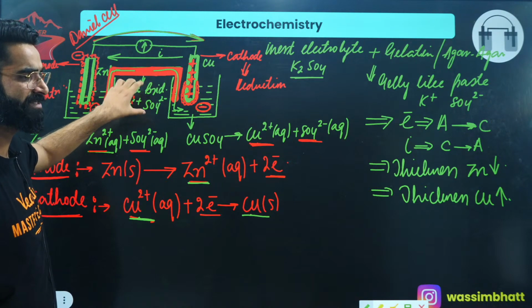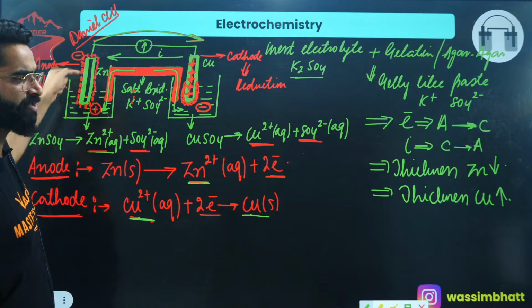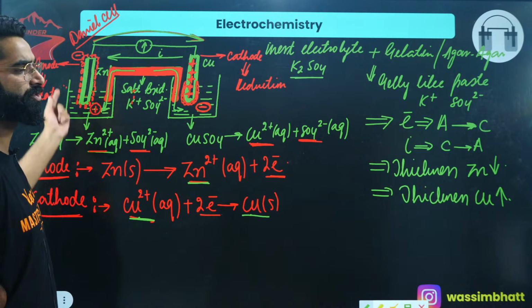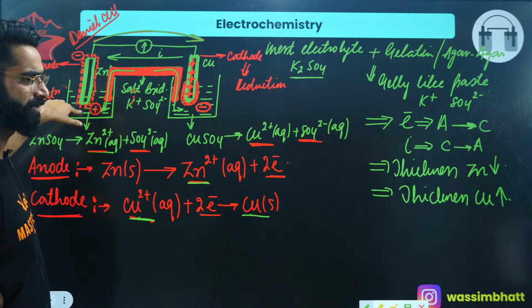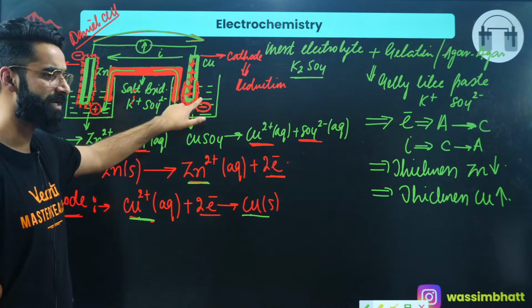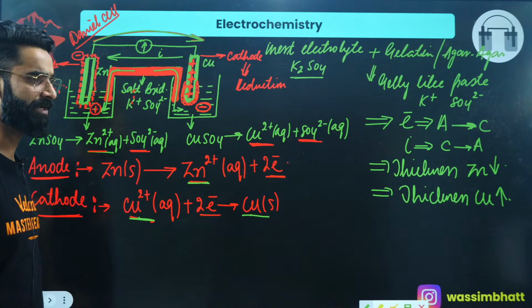Because the salt bridge contains the ions K positive and SO4 di-negative. Once there is positive charge in this container, due to the presence of extra Zn di positive, which comes from the oxidation of zinc atom from the rod, at the same time, SO4 di-negative enters into the solution and makes it neutral. Once negative charge gets developed in this container, at the same time, K positive ions will enter into this solution and make the solution electrically neutral, right?